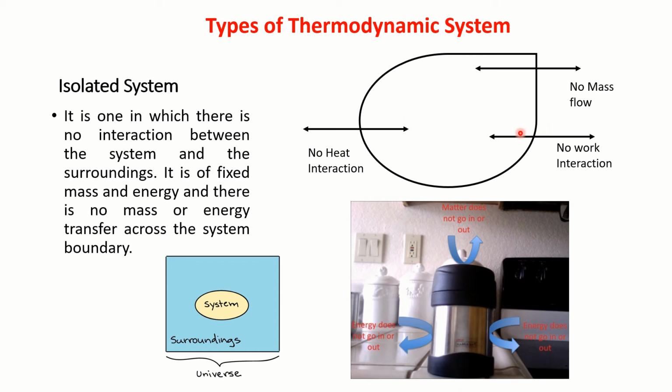It is not giving out any work, no work interaction, no mass is entering or leaving, no mass flow. Such a system I can call an isolated system. It is one in which there is no interaction between the system and the surroundings. It is a fixed mass and energy, and there is no mass or energy transfer across the system boundary. System and the surroundings together, as I mentioned, we call the universe. Thus, there are three types of system: closed, open, and isolated system that we use in thermodynamic analysis.